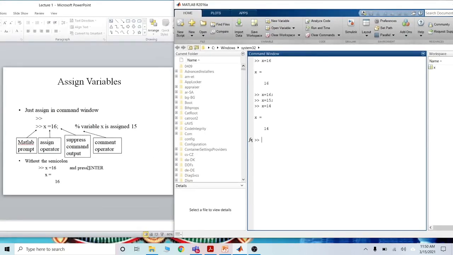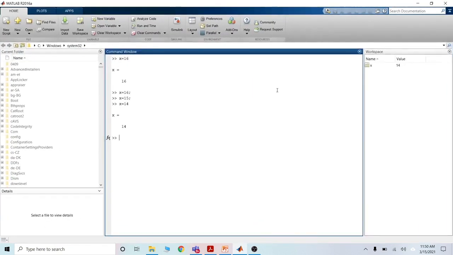The next was the comment operator. If I type x is equal to 15 and I want to explain the value of x, I want to write that the value of x is 15.